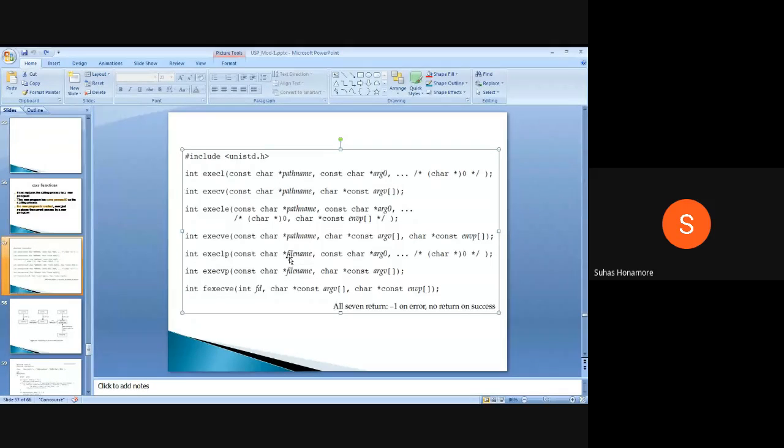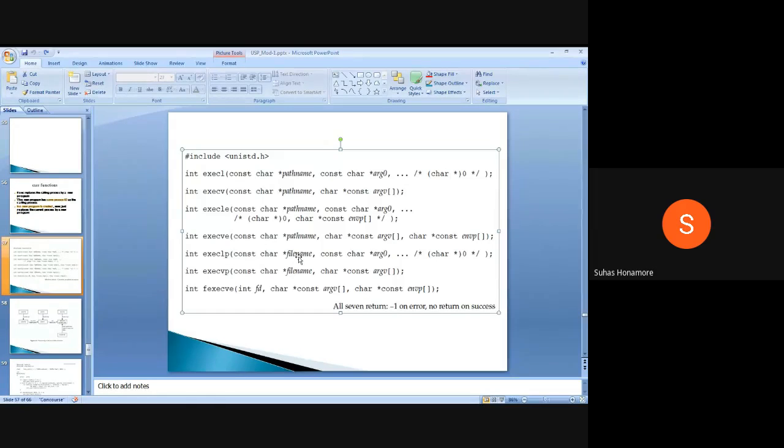So you can directly give just the file. If I give only a file name, it will search the current directory and whatever PATH variable is there, the system's path variable.